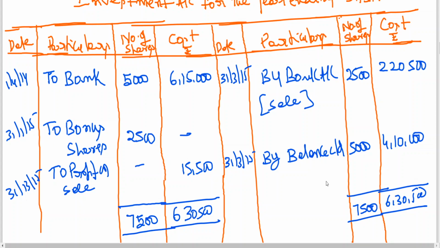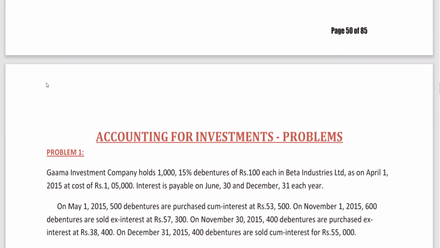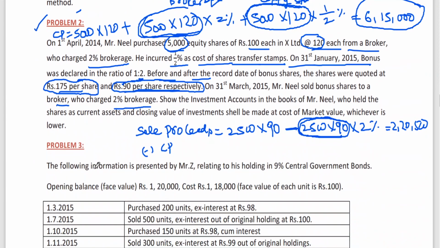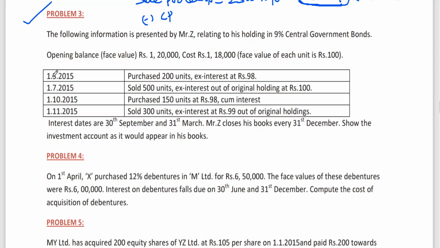So one more problem of similar nature I wish to take up. I think we have completed the first problem, my dear friend, and the second. The third problem I have given as homework. I think you might have done this. The fourth problem I told you to work out is about debentures. The face value of this debenture is 6 lakhs, and interest on debentures is due on 30th June. Compute the cost of investment. The question does not say cum interest or ex interest. It is a short question, a 2 marks question.